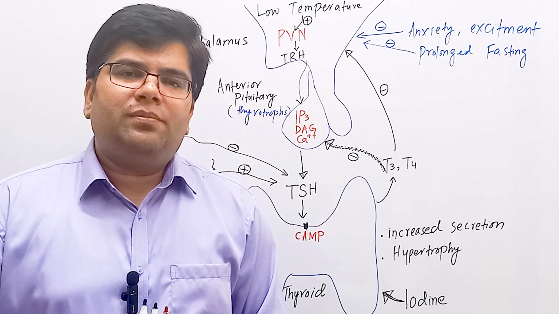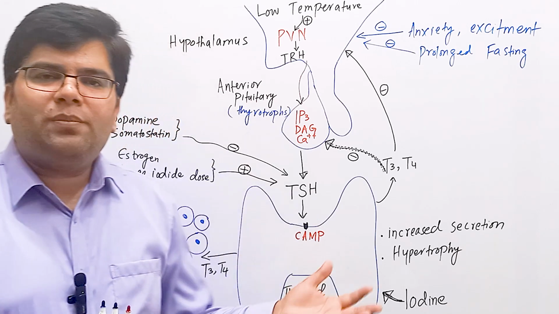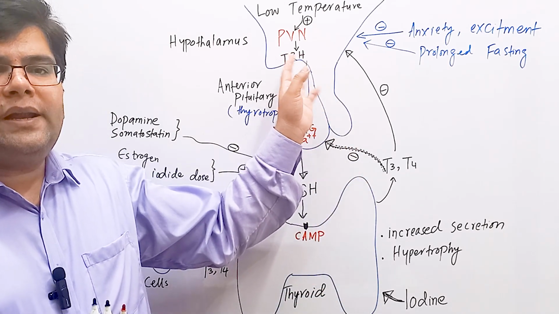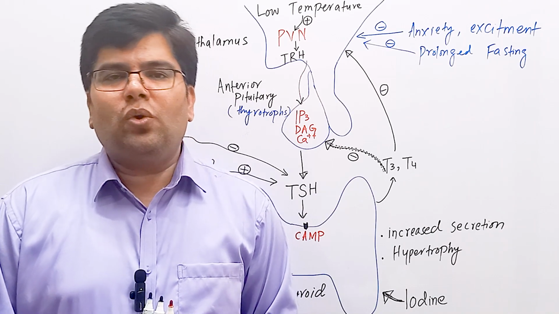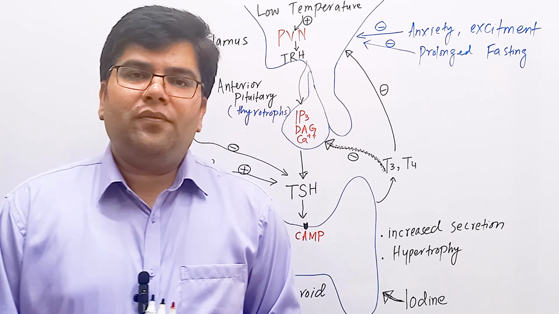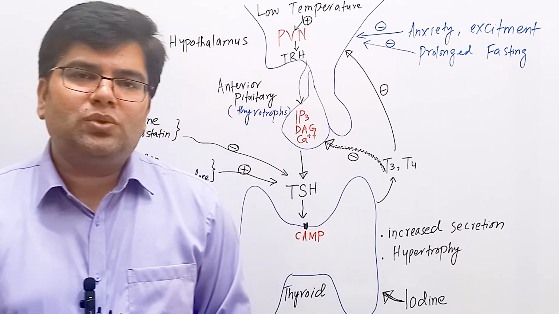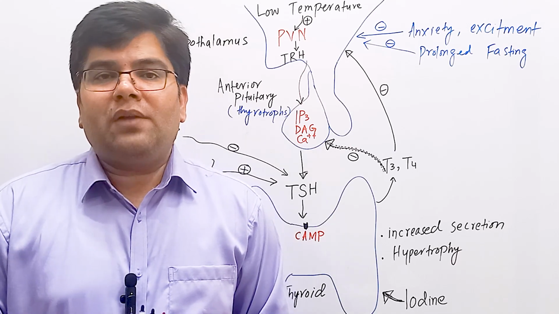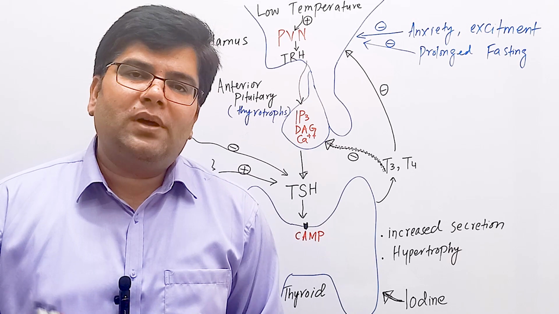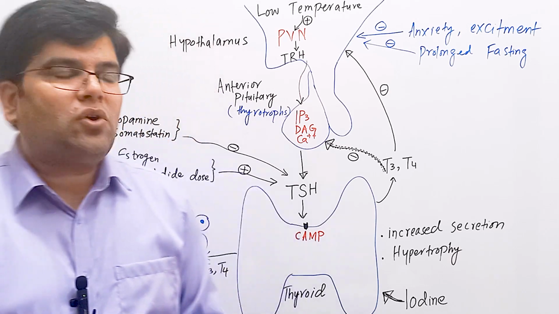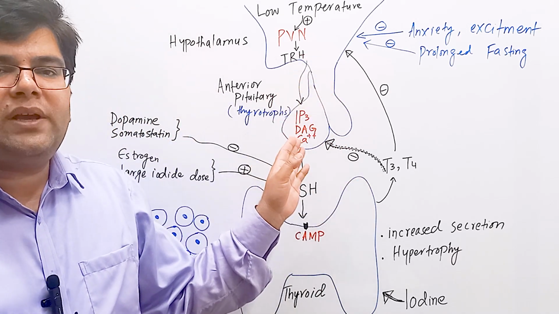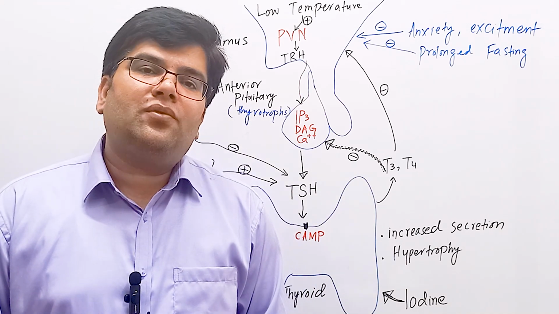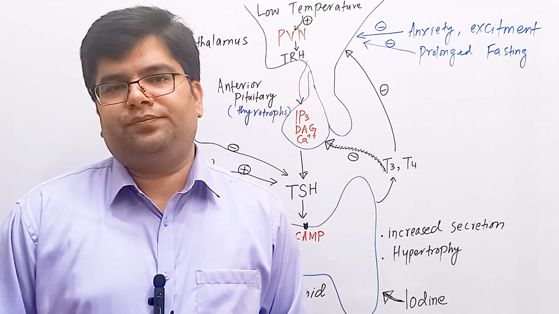However, in adult human beings, an increase in the production of TRH has not been observed when we are exposed to cold temperatures. However, when adults are exposed to very low temperatures, for example in the Arctic environment, and we live there for several months, then the secretion of TRH is increased, which increases production of TSH and then thyroid hormones, and this increases the body metabolism up to 15 to 20%.